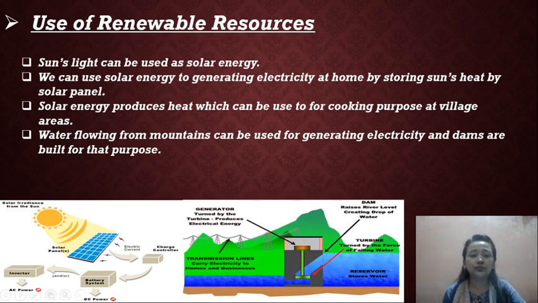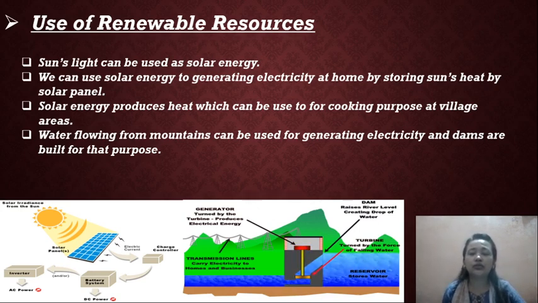So as you can see, the flowing of water, through the speed of water only, they used to generate the electricity, and to take out the electricity they build the dams.